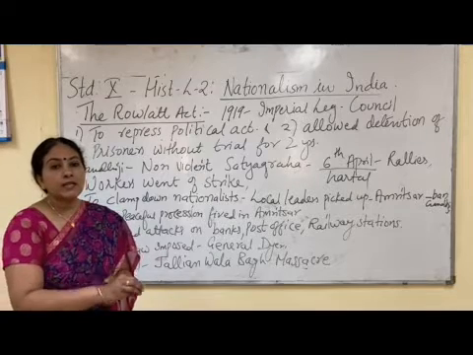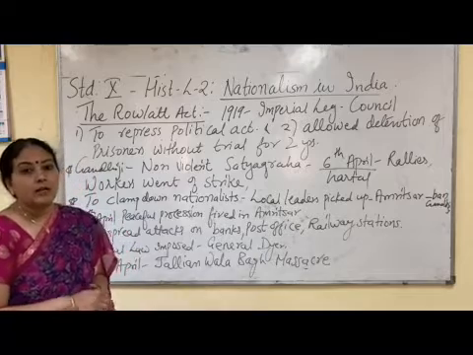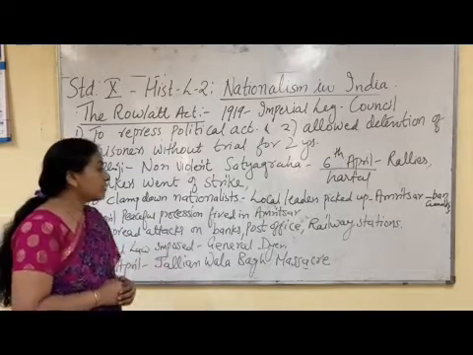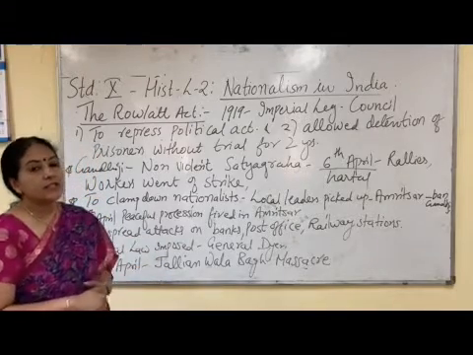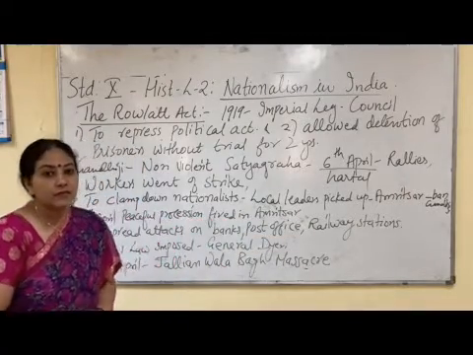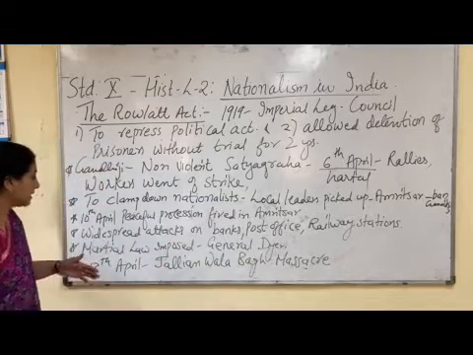So it was illegal to fire upon them, but the British did it. Now the people became angry, so there were widespread attacks by Indians on the banks, post offices, railway stations. All these were British institutions. Banks, post offices and railway offices were British institutions. So Indians attacked these areas.